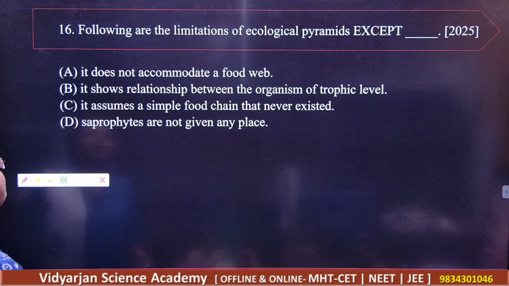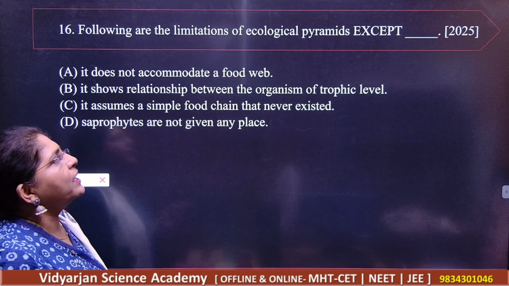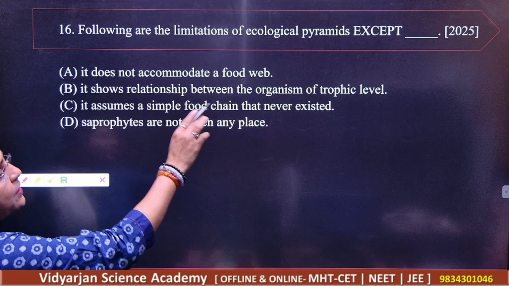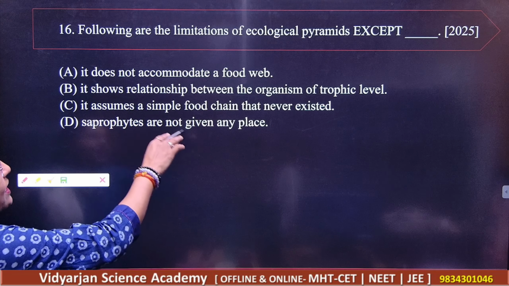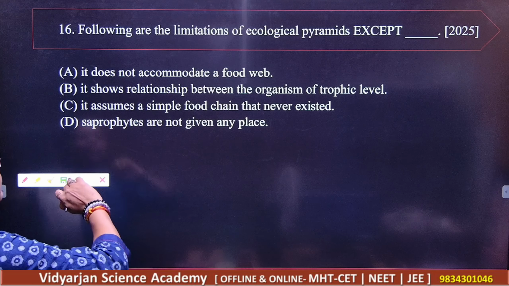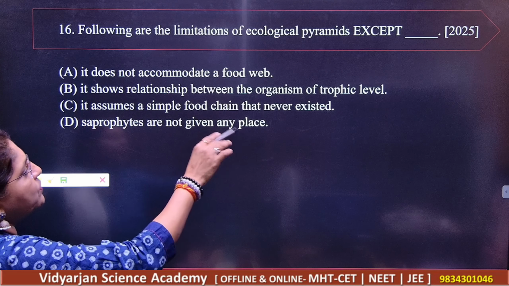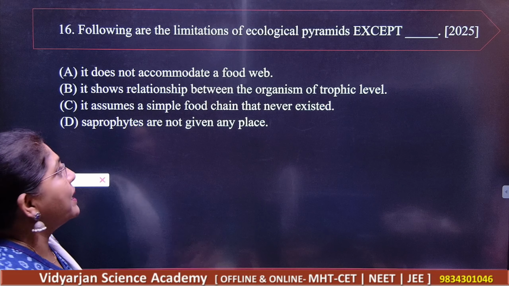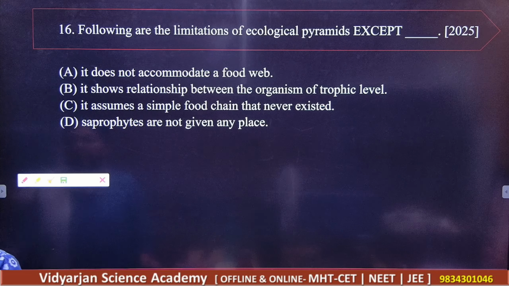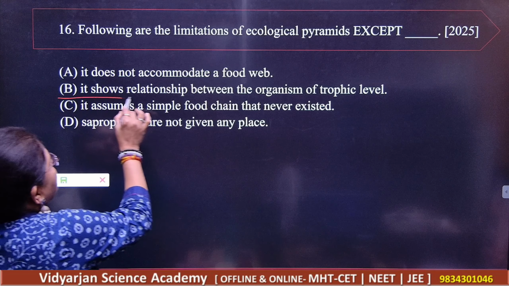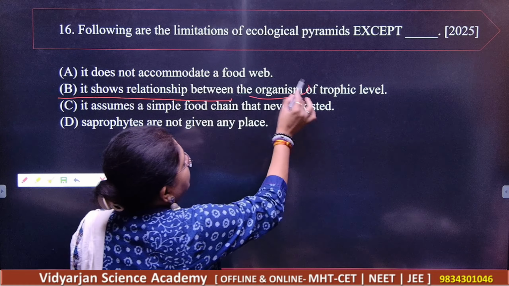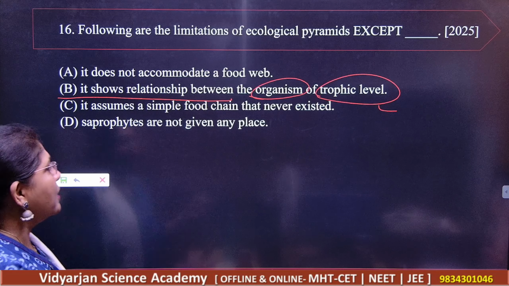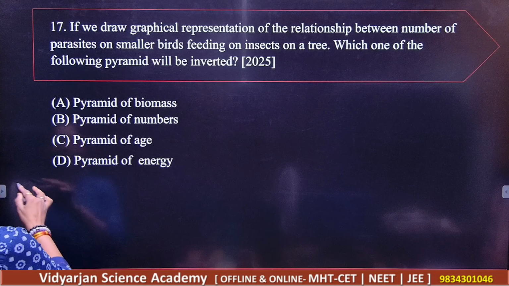Next. Following are the limitations of the ecological pyramid except: number one, it does not accommodate the food web; it shows the relationship between the organisms of the trophic level; it assumes a simple food chain that never existed; saprobes are not given any place. So B is the correct option. It shows the relationship between organism and the trophic level, of course. Very clear. So B is the correct answer.